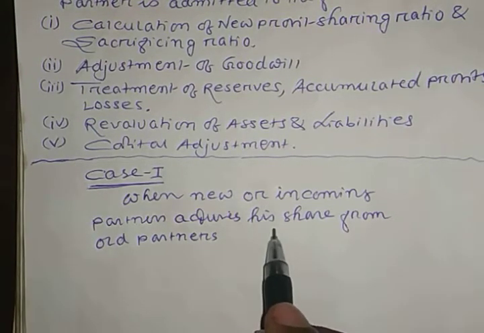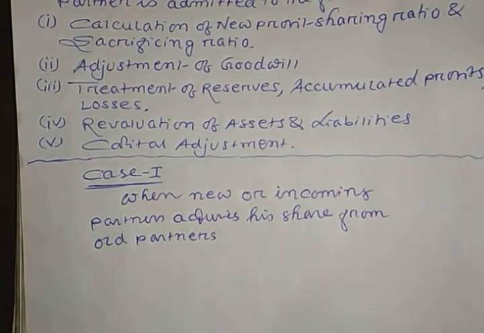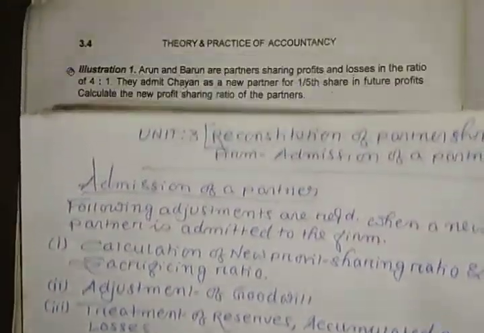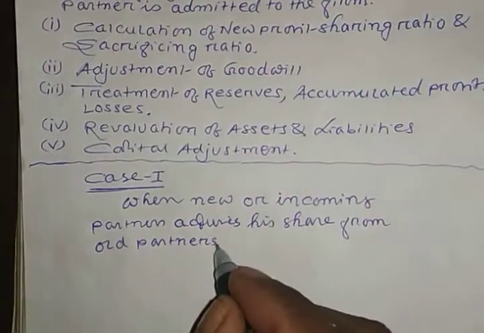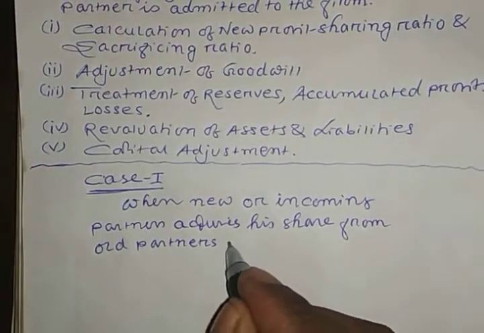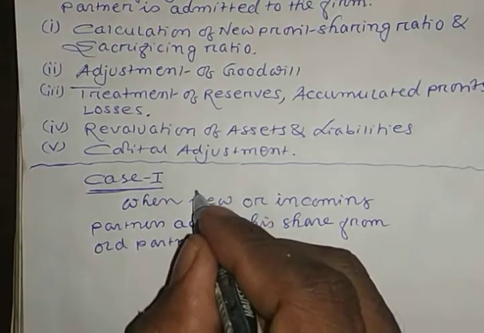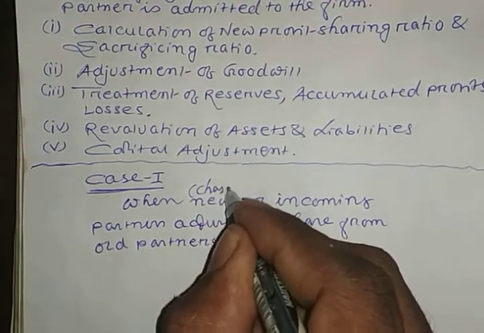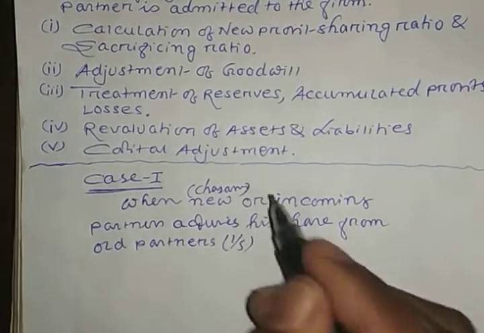He acquires his share from the old partners. How much does the new partner acquire from the old partners? That is 1/5. He acquires his share from the old partners, that is 1/5. And who is the new partner here? Chayan, right?